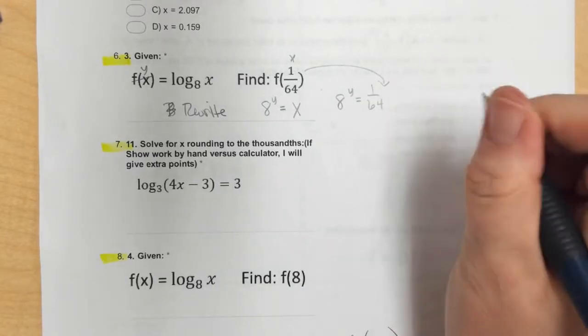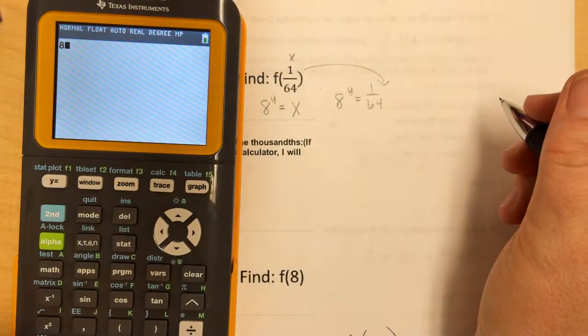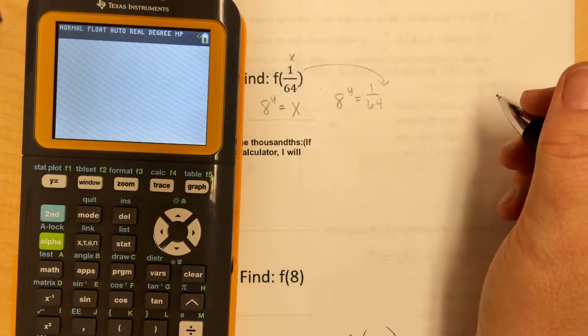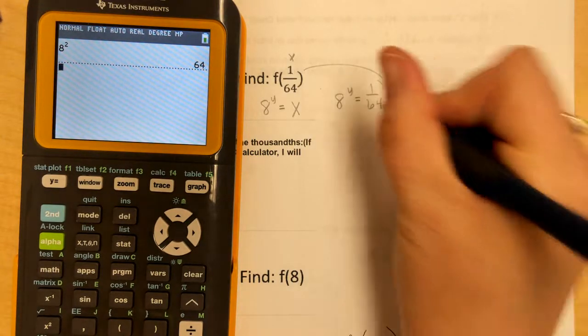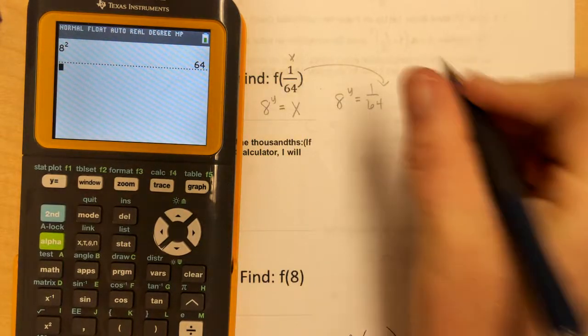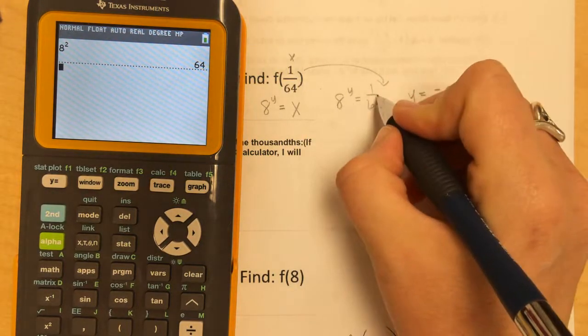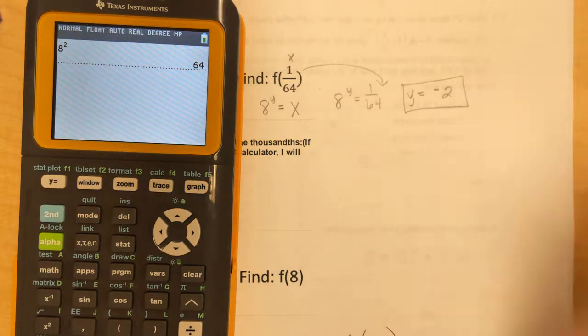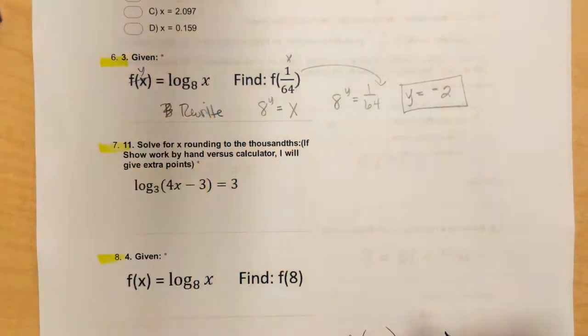I know when I put in my calculator, 8 squared is 64. But I need it to be 1 over 64. So my exponent should not only be a 2, it should be a negative to cause the whole number to flip into a fraction. So that is that value.